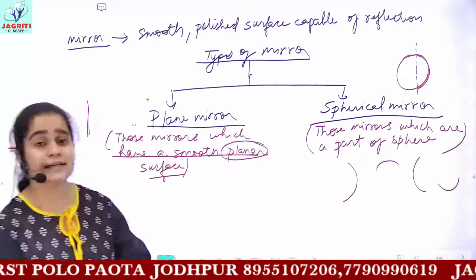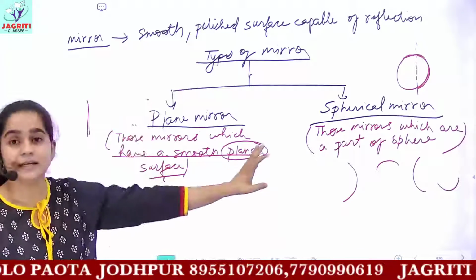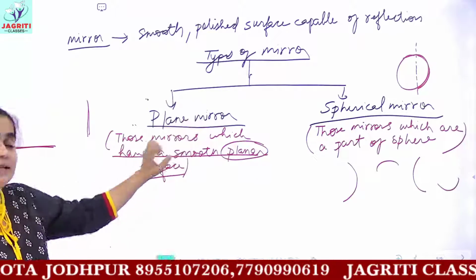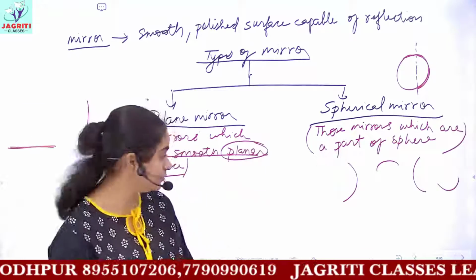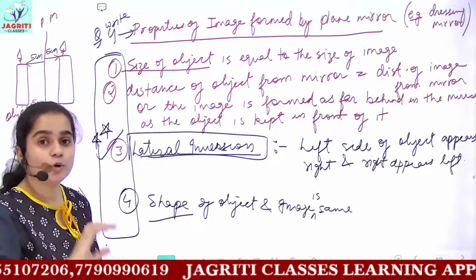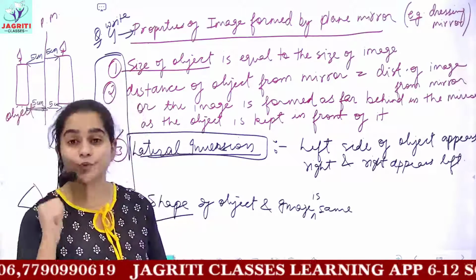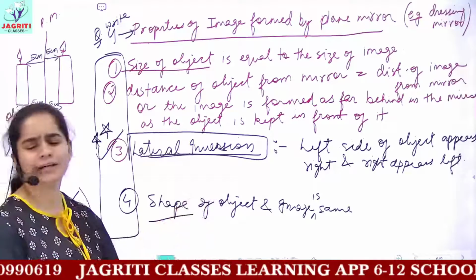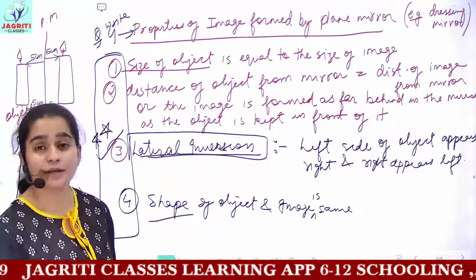Then we discussed that you can classify the mirror into 2 kinds, plane mirror. Plane mirror I told you, spherical I defined with you. And then I told you the properties of image. There are 4 properties of image which is formed by plane mirror. So I hope the properties are really very simple and you can learn them.